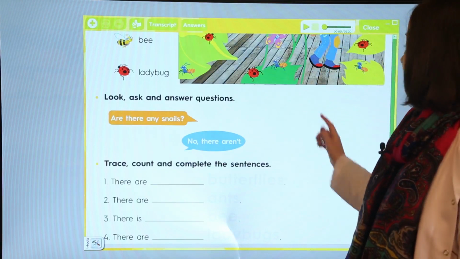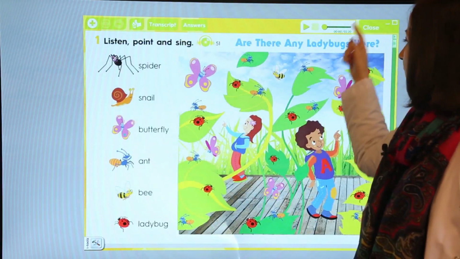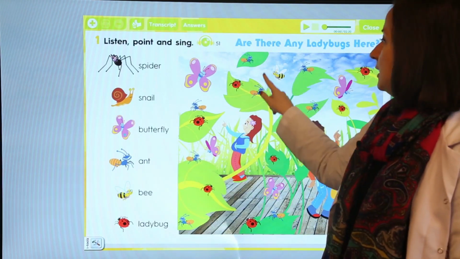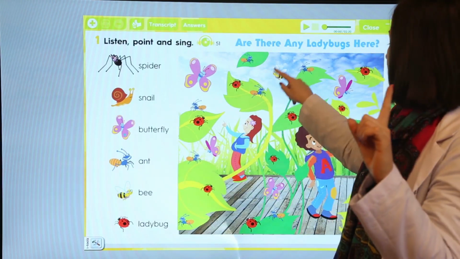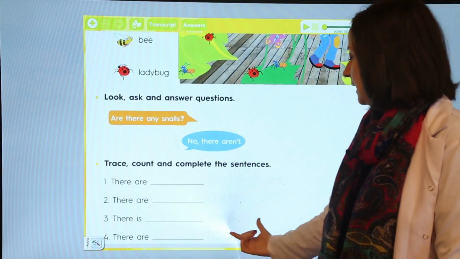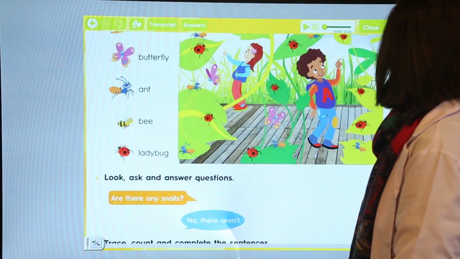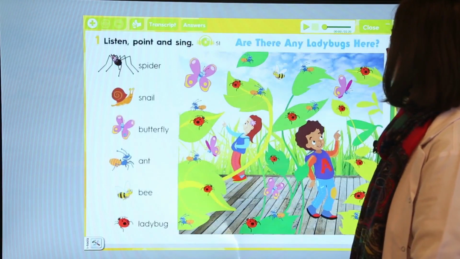Okay, how many bees are there? Let's count the bees. Okay, only one. As you see, there is one bee. Okay, there is a bee. How many ladybugs are there? Okay, let's count the ladybugs. Uğur böcekleri. How many ladybugs are there?